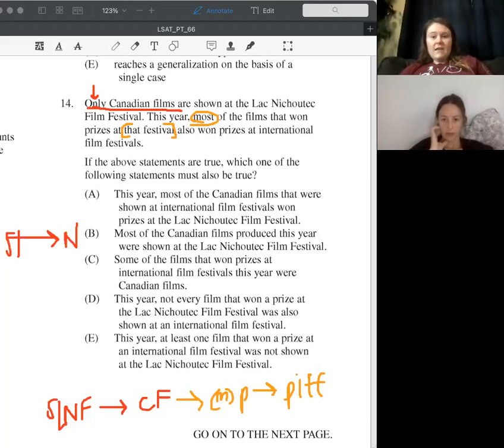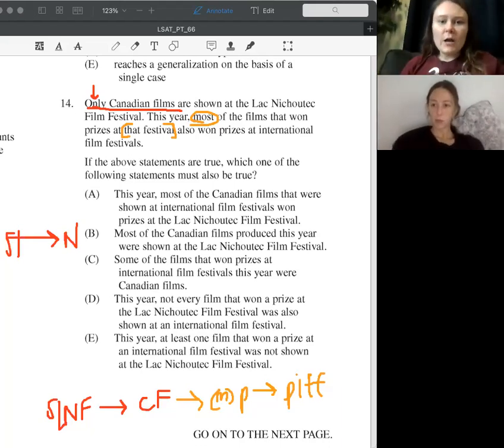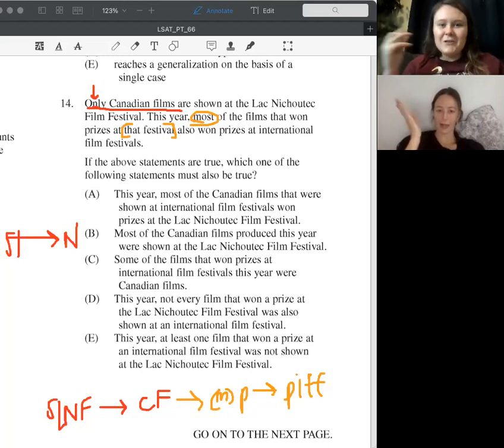Must be true. Yep. So is this top down or bottom up? Top down. Yep. Why is it top down? Just because we want to stay in between the stimulus. Yeah, we're staying between the lines. Excellent. I'm always going to ask you these questions so that if you ever get a question stimulus that you're not familiar with, you can logically think through, well, I'm taking something from the stimulus. This is probably top down. I want something more mild. So that's why I'm going to drill it into your head.